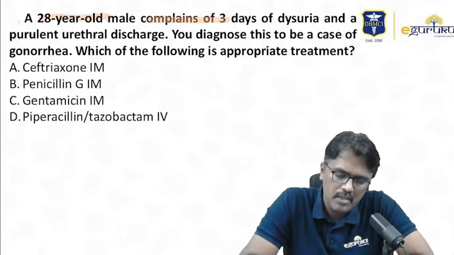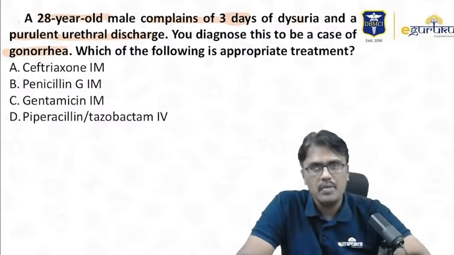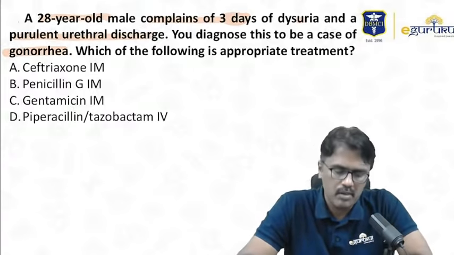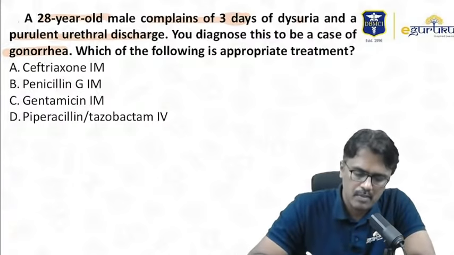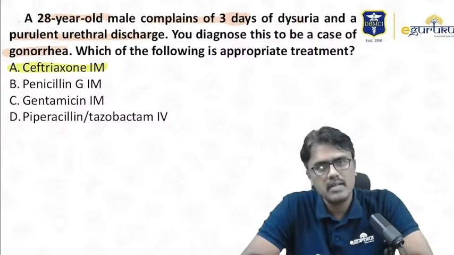A 28-year-old male complains of 3 days of dysuria and a purulent urethral discharge. You diagnose this as a case of gonorrhea. Which of the following is appropriate? Remember, for gonorrhea nowadays we prefer single drug therapy, that is ceftriaxone. So that is the answer for this.